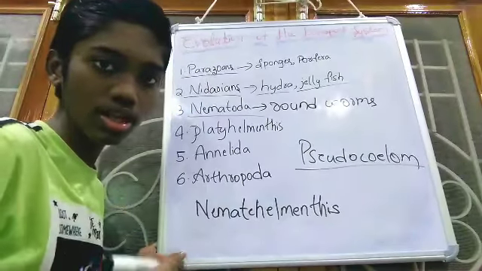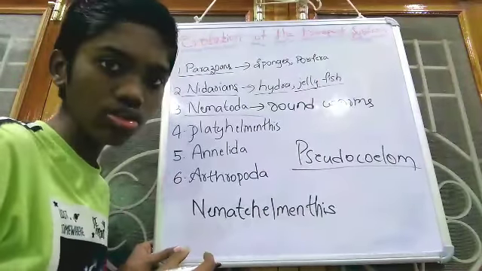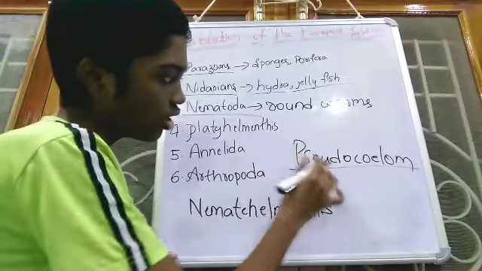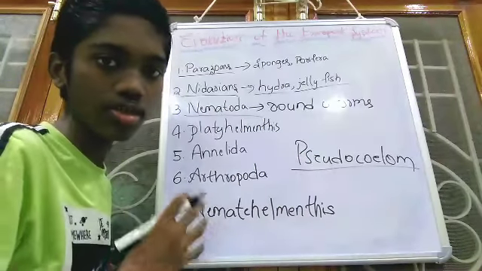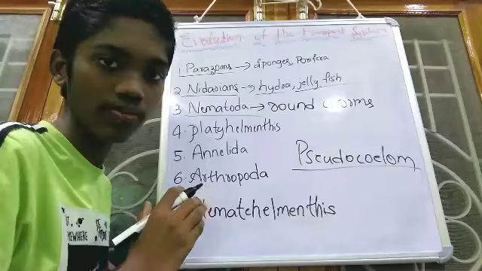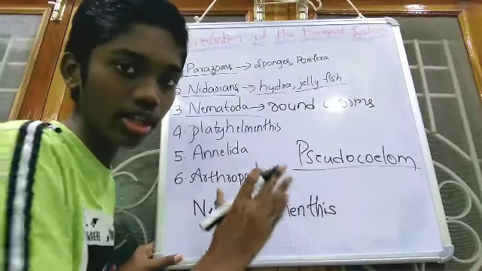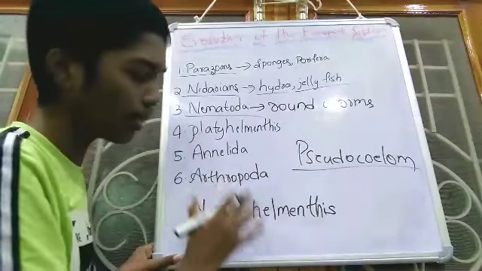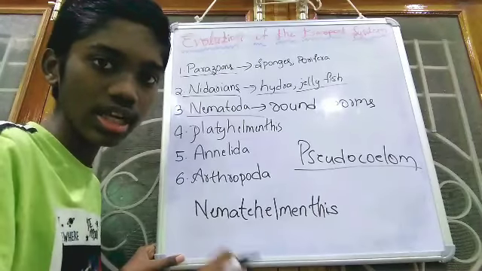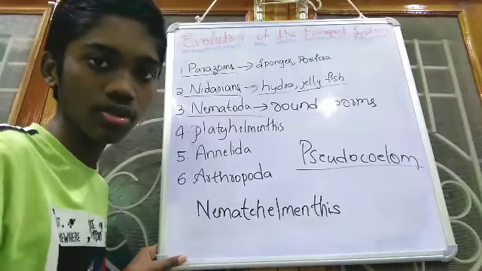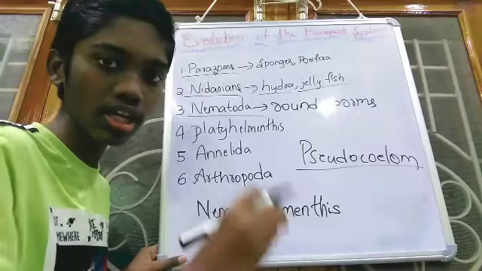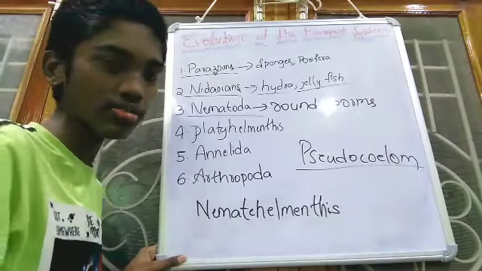It is also similar to a cavity-like structure. Pseudocoelom: the function of pseudocoelom is collection and distribution of materials throughout the body. That's it, you need to remember the point. The function of pseudocoelom in Nematoda or Nemathelminthes is collection and distribution of materials throughout the body, meaning it will collect the materials which are required and distribute them.